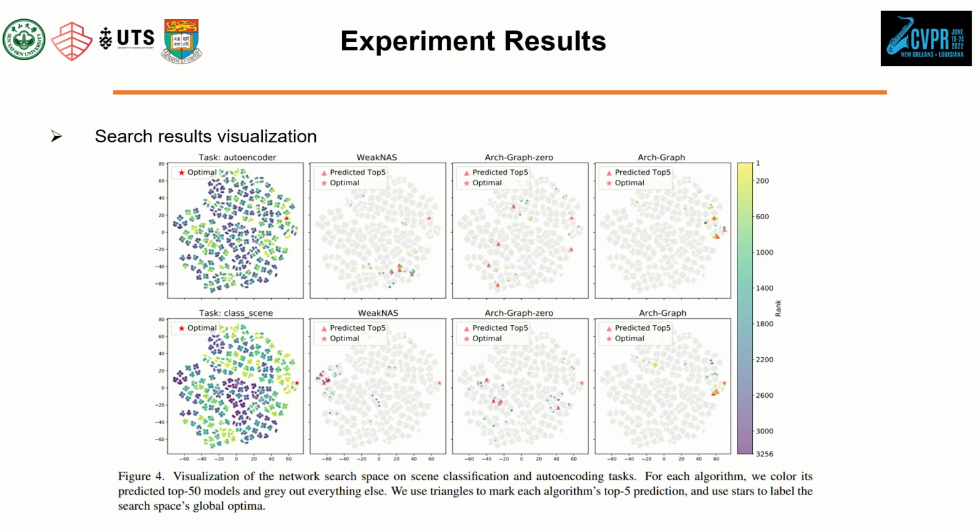Here we project the model space to 2-dimensional space, and shallower color means better performance. Our method's predictions are closer to the global optimum and have a better average ranking.